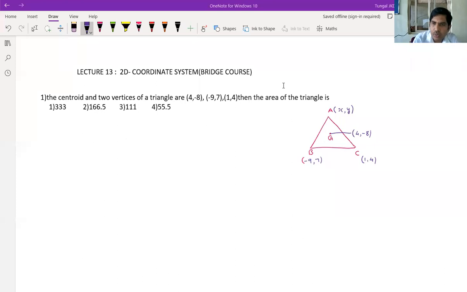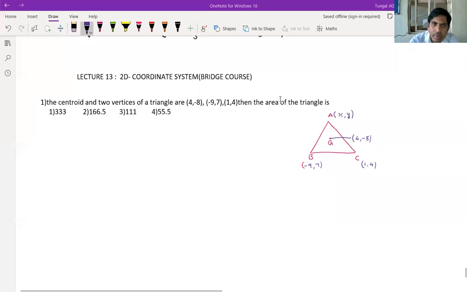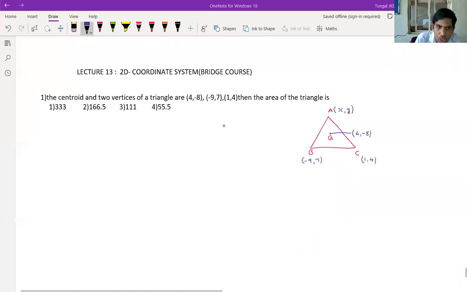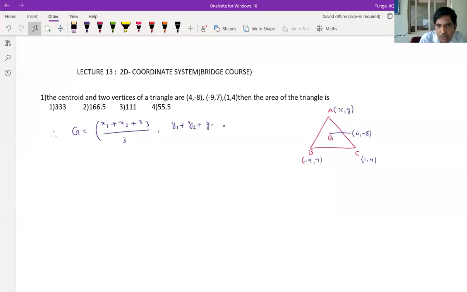Now let us take this vertex as (x, y). The formula is already given, this is the centroid formula that we apply. Therefore G is equal to ((x1 + x2 + x3)/3, (y1 + y2 + y3)/3).